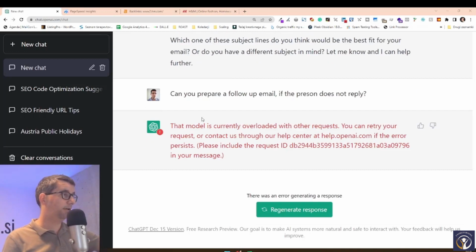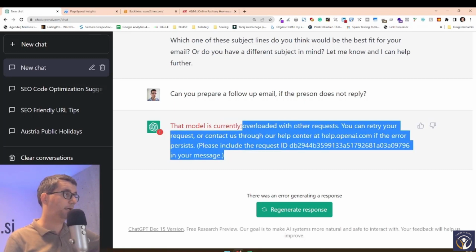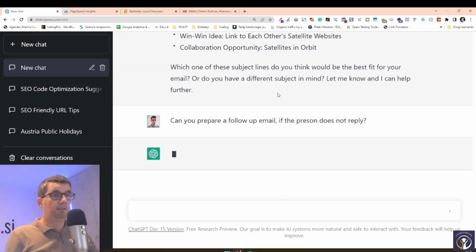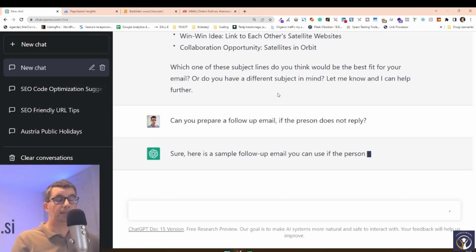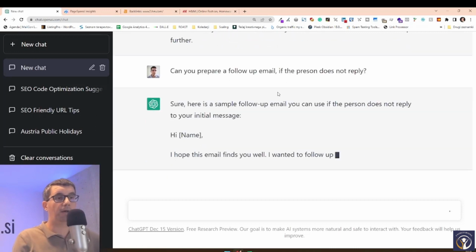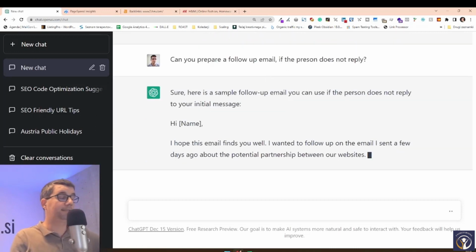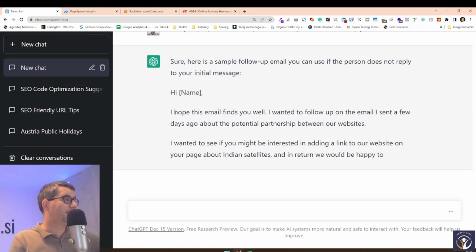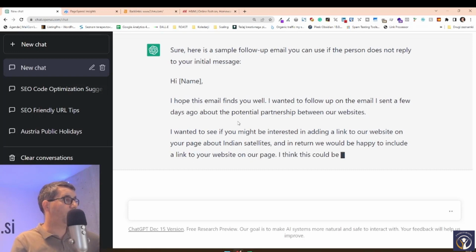The model is currently overloaded with other requests. You can retry. Especially at the times where people from the US start using ChatGPT, it seems to be overwhelmed. But you just try again. It's a free tool for now, so nothing that we can really do about it. And we have a follow-up email.